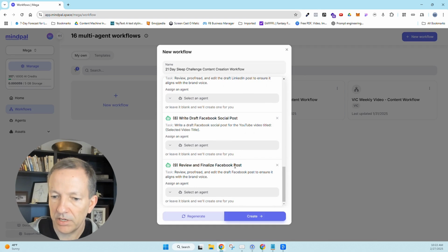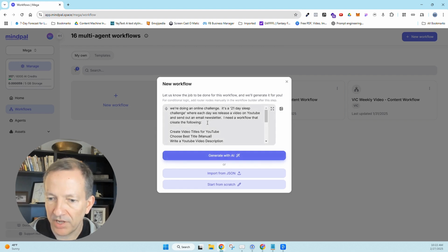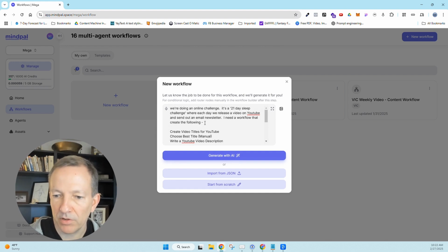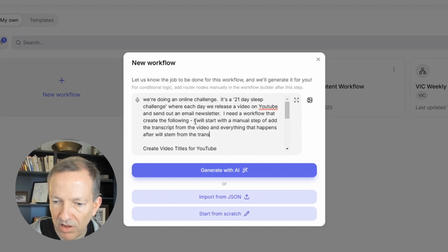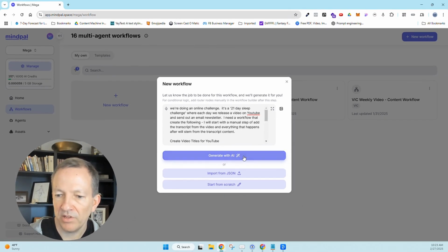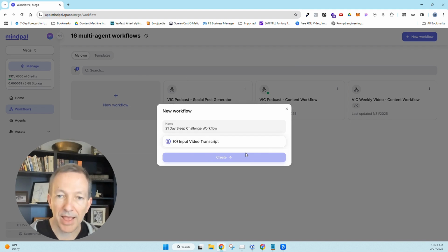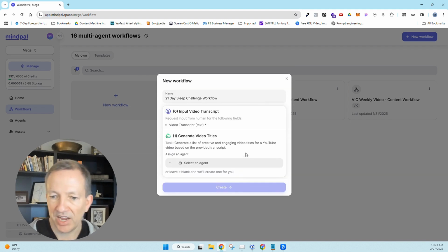It's still going. It's got 9 agents. I'm going to try it one more time just to give it the following: add in a bit about the transcript. Okay, so now I've told it to use the transcript as a starting point, and that should change everything.